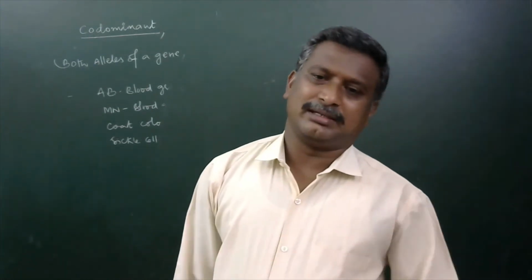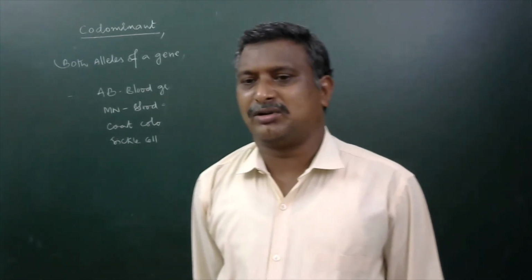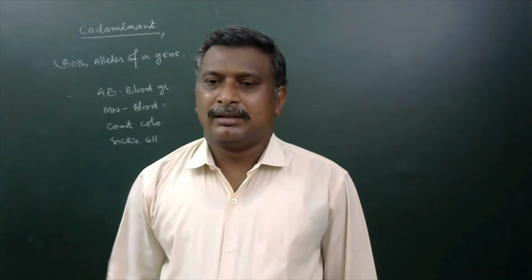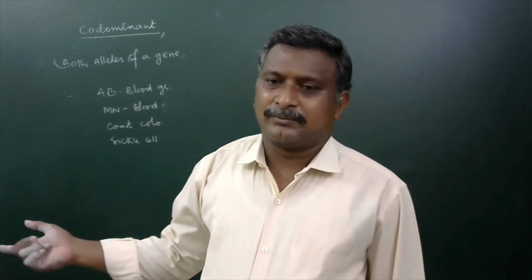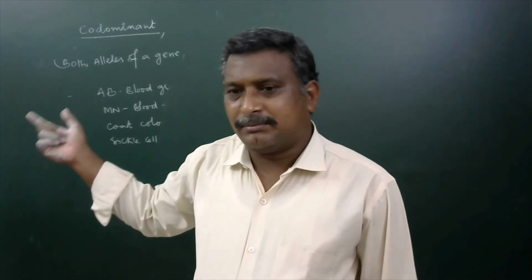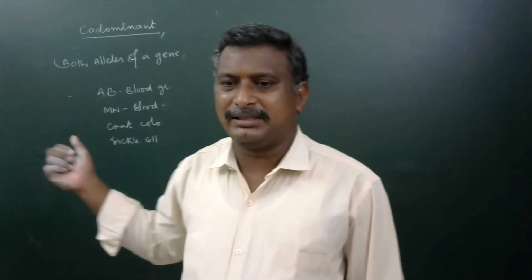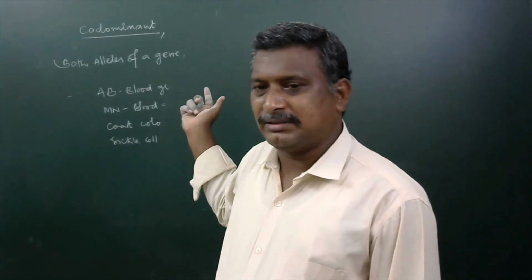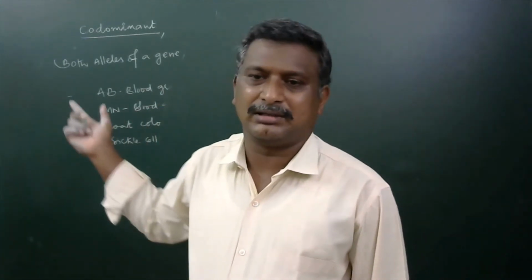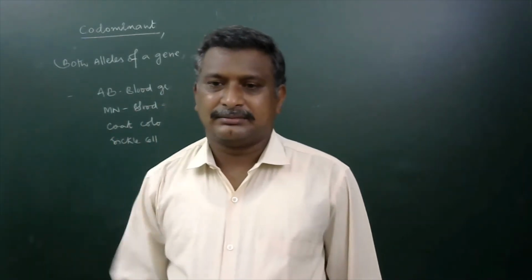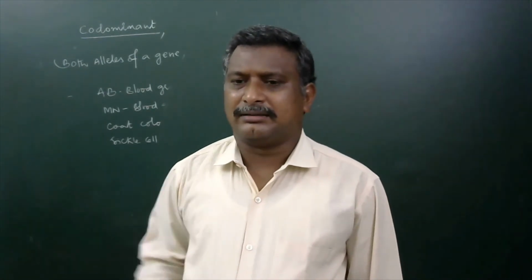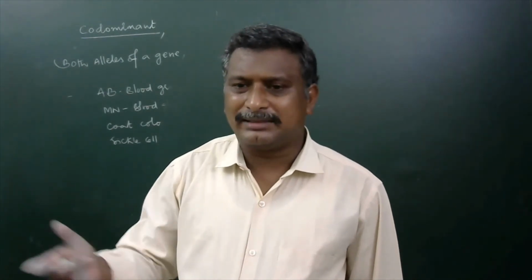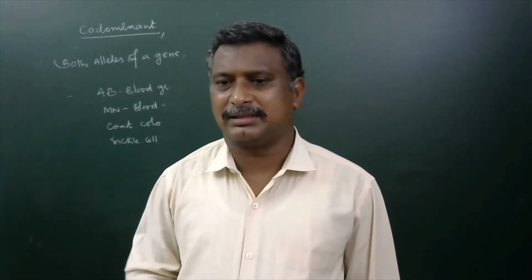Here also the same condition: a homozygous M blood group person married with a homozygous N blood group person. Finally, a gamete with M allele will be there, and here a gamete with N allele is there. Both alleles are fused together to develop MN, that is, the identifier of M and N. So MN is another kind of blood group.